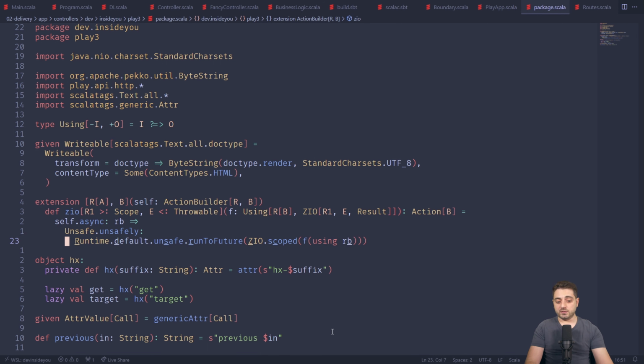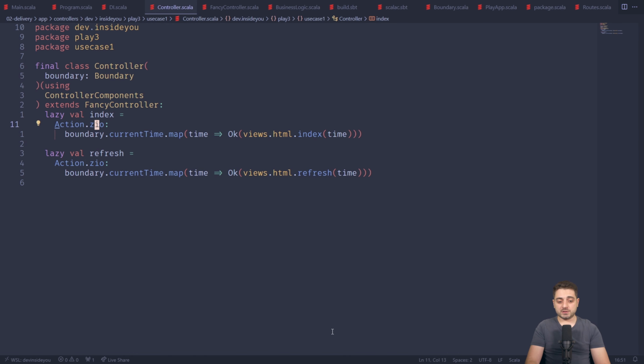You can have a look at it at your own pace, but essentially it converts a ZIO into a Future, as long as your ZIO either doesn't fail with any errors or if it fails with a Throwable. And if there's any scope involved, this thing will close it. All right, so let's go back. Essentially, this is a ZIO, and it's going to be converted into a Future. Usually with Play, you would do Action.async, and then you can return the Future. Okay, so this is what is happening over here.